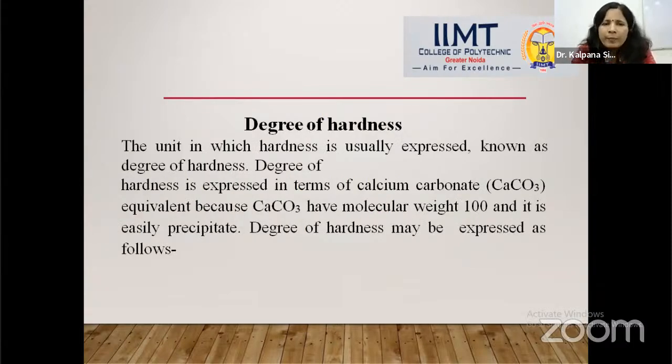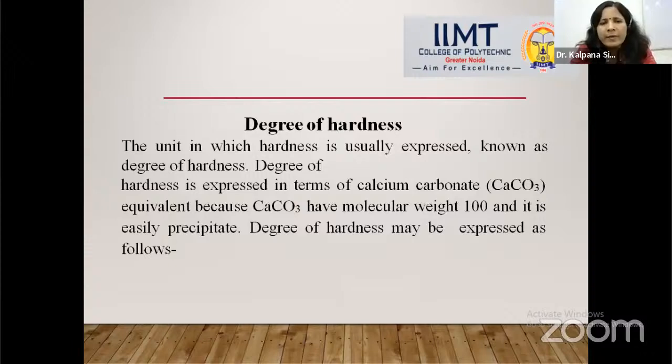Now, before discussing the softening process, we have to understand the degree of hardness. What do you mean by degree of hardness? Basically, there are all kinds of hardness: calcium chloride, calcium sulfate, magnesium hardness caused by magnesium nitrate, magnesium chloride, magnesium bicarbonate, magnesium sulfate, aluminum hardness caused by the presence of aluminum sulfate, and ferrous hardness caused by the presence of ferrous sulfate.